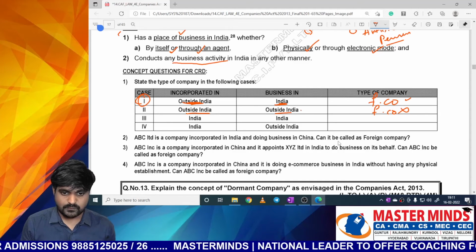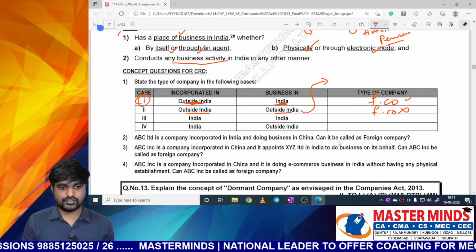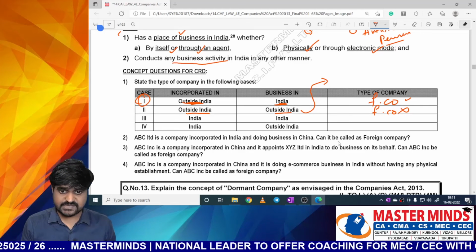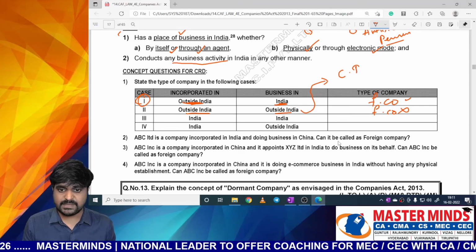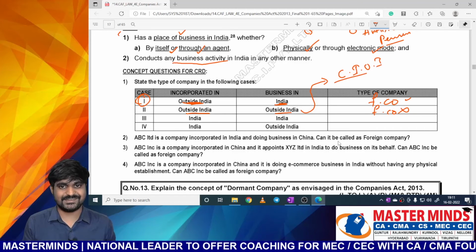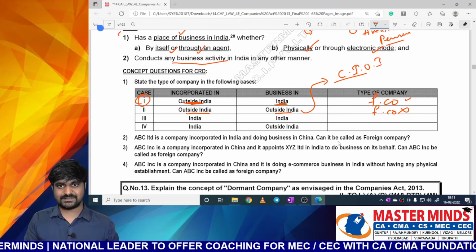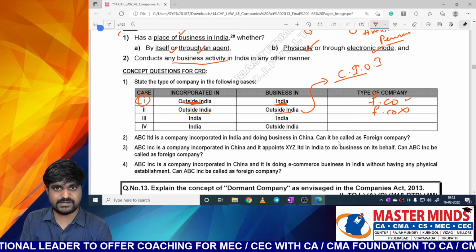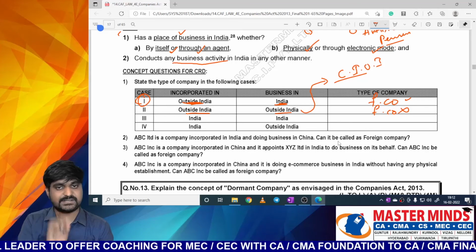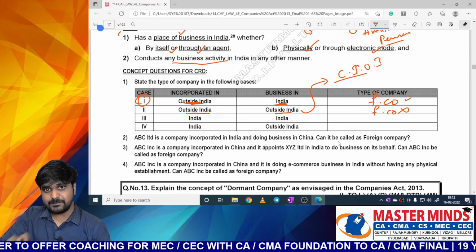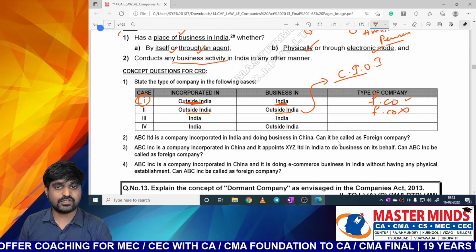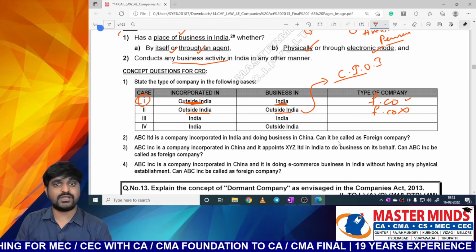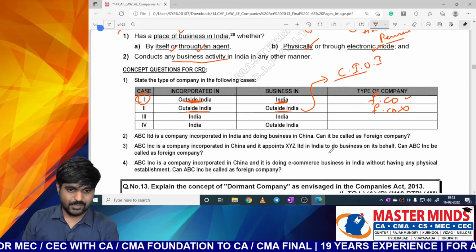Sir, then what is the name of this company which is doing business outside India and which is incorporated outside India? This type of company is called a company incorporated outside India. There is no other name for this. That is the name we should give for that type of companies. But if it has a business relation in India, then we will call this company a foreign company, not a company incorporated outside India. Okay, next one.